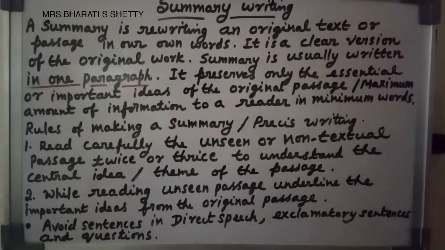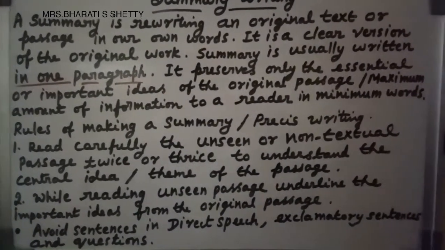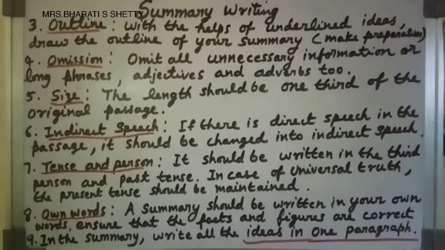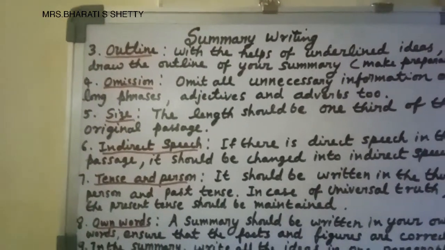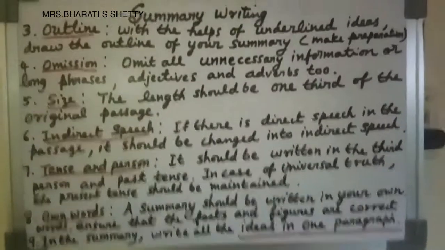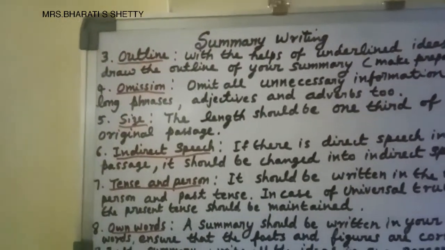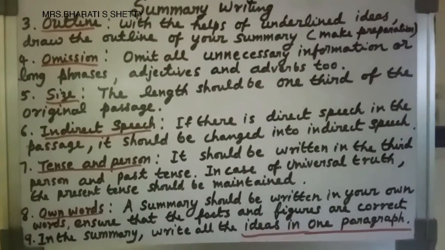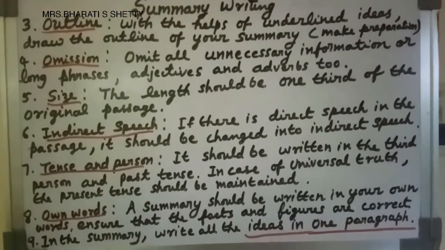Avoid sentences in direct speech, exclamatory sentences and questions. Rules of making a summary. Next, outline. With the help of underlined ideas, draw the outline of your summary. Means make preparation, not draw the outline. Means that you make preparation with the help of underlined ideas. You already underlined ideas, no? Then draw the outline of your summary. That means make preparation.